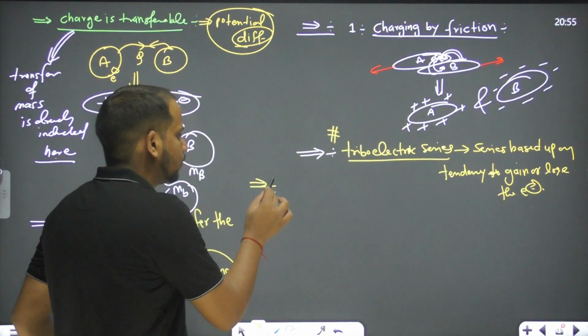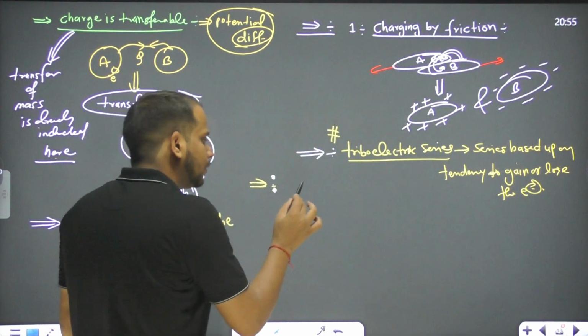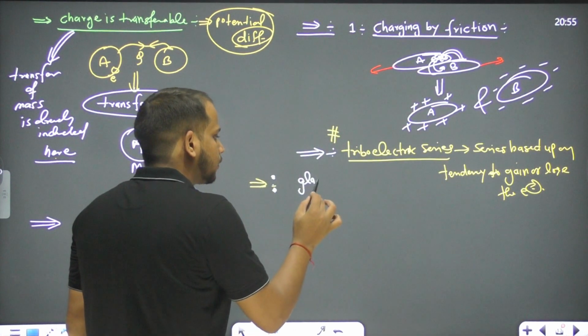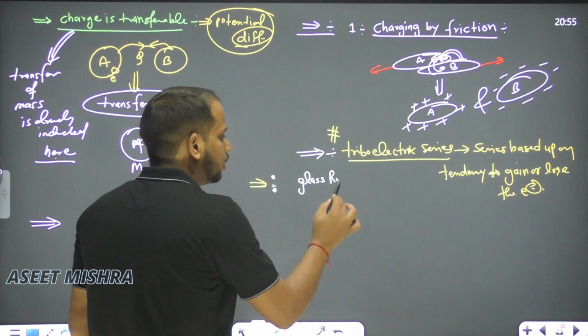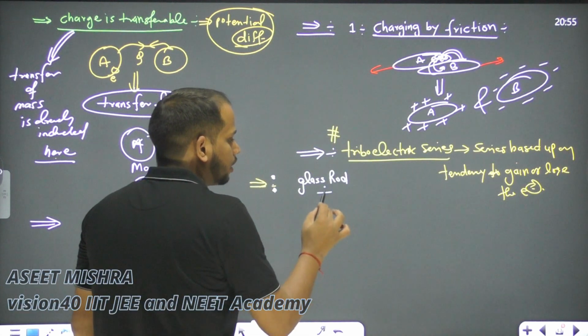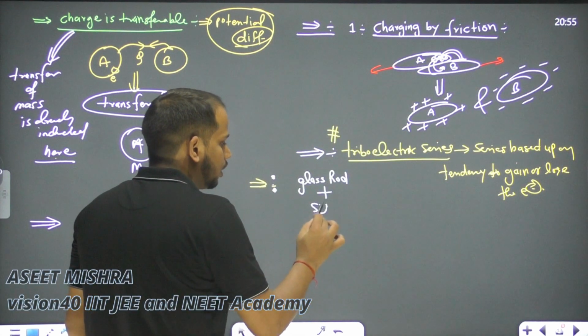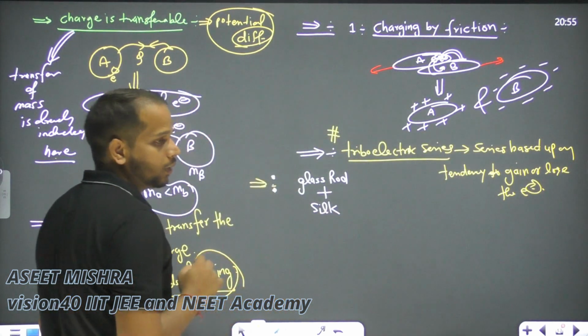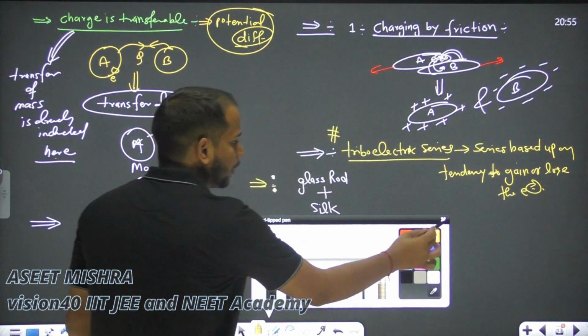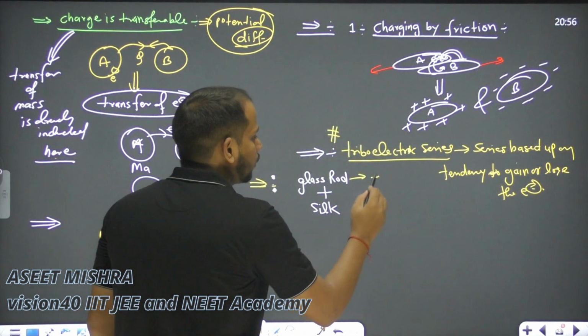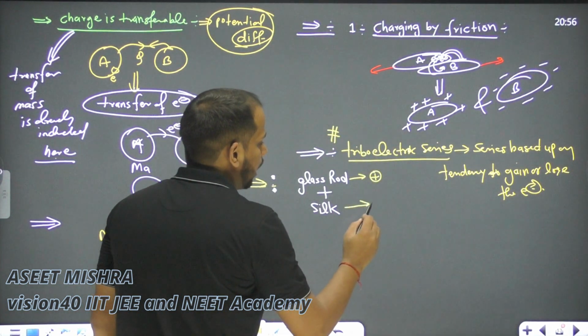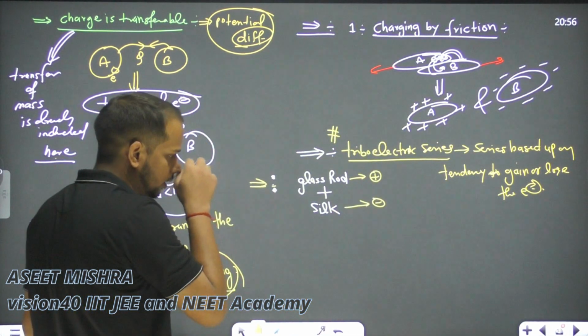So let's see here. If we have a glass rod and we are rubbing it with silk, then what will happen? The glass rod will be positively charged and the silk will be negatively charged.